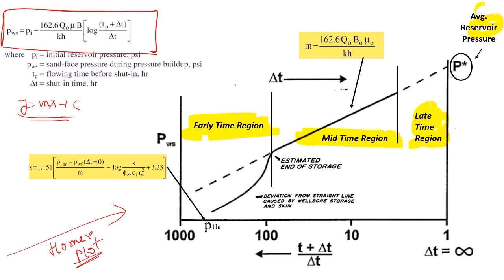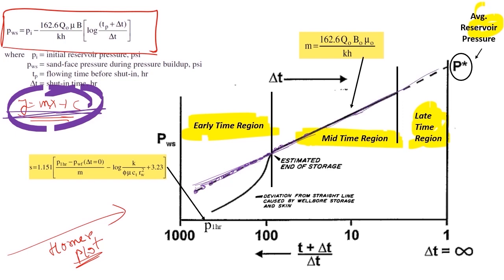This equation acts as if it is a straight line, so if this is my straight line, this would have been the region it followed. But you can see that in the early time region, my trend is not following the straight line. There is a deflection from the straight line. Only in the mid time region is the trend followed, and in the late time region also sometimes this trend will not be followed.